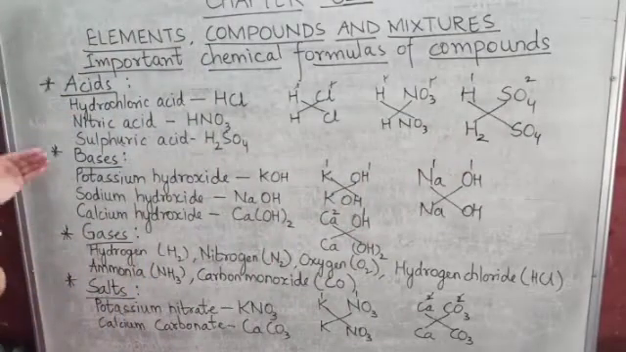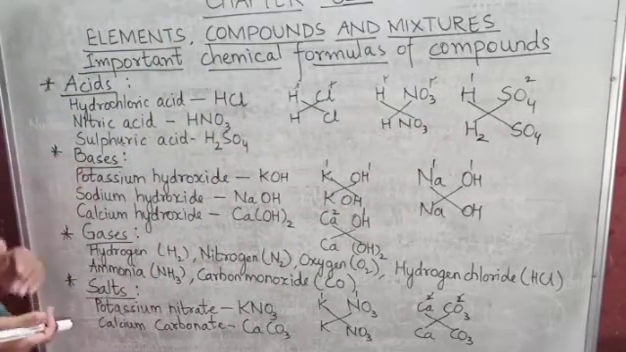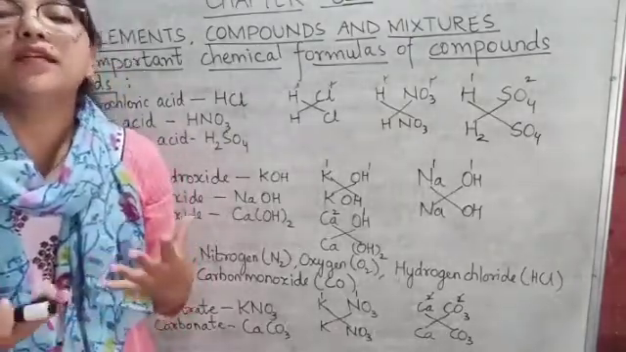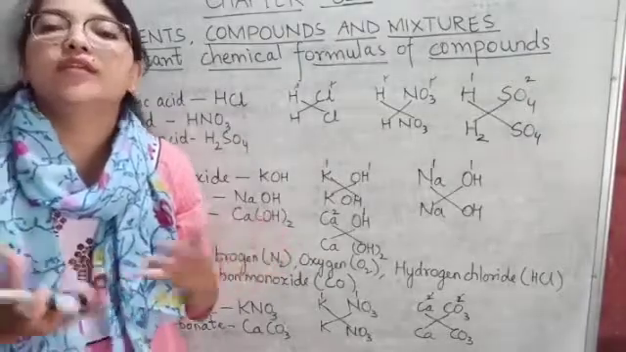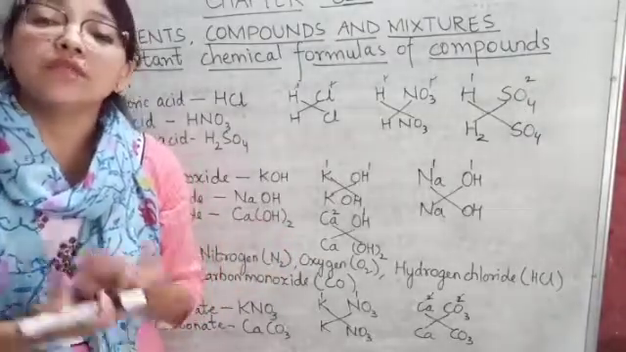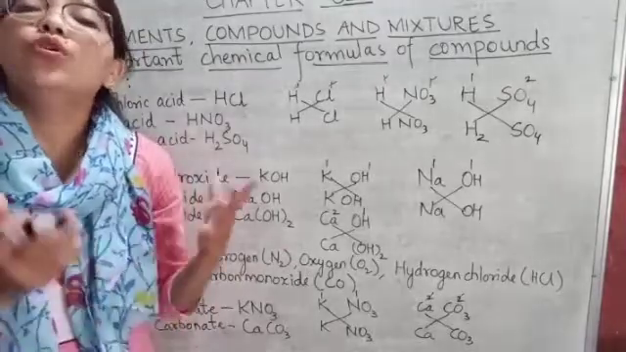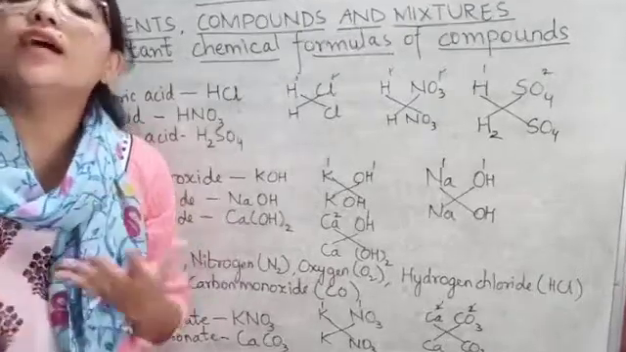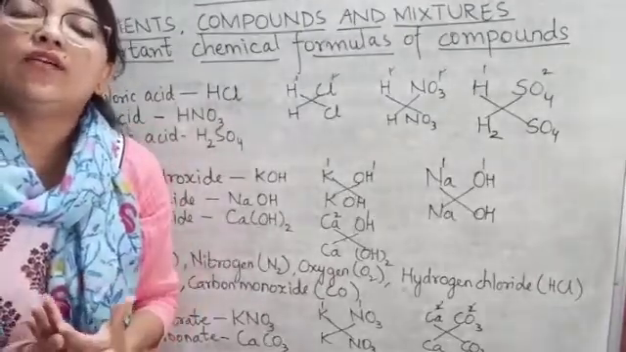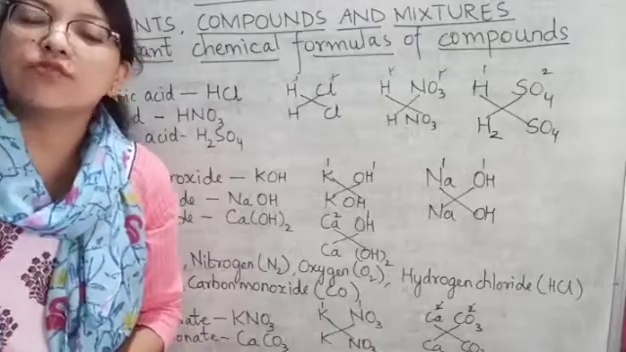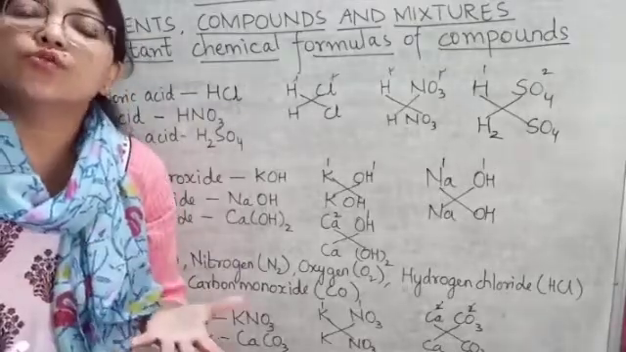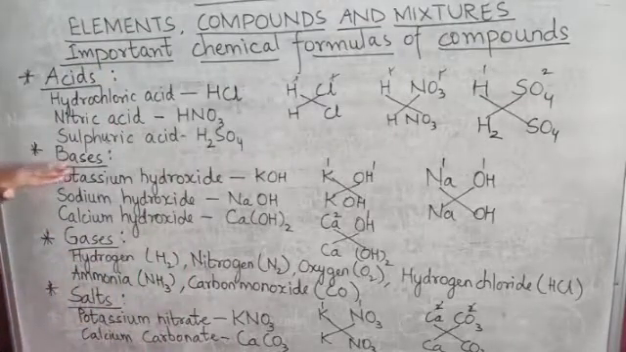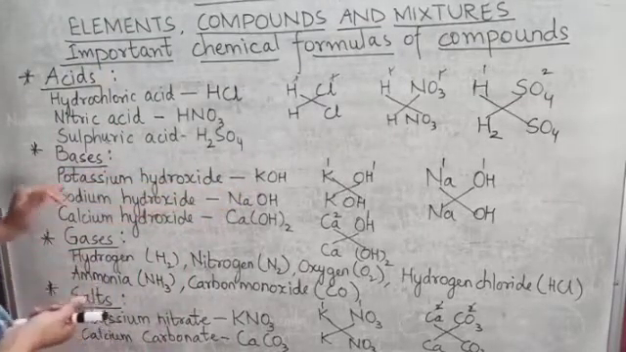Now the second one is bases. Now what are bases? Bases are also chemicals and they are bitter in taste. Acids are sour in taste. Sour means khatta and bitter means karwa. So bases are bitter in taste and they are hydroxides or oxides of metals. For example, sodium hydroxide. Now let us write here the important chemical formulas of bases.